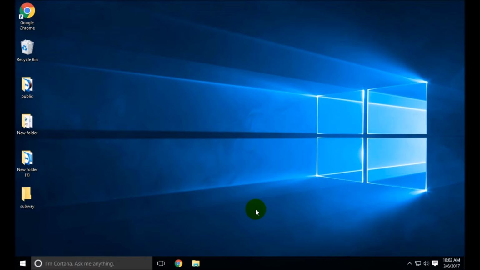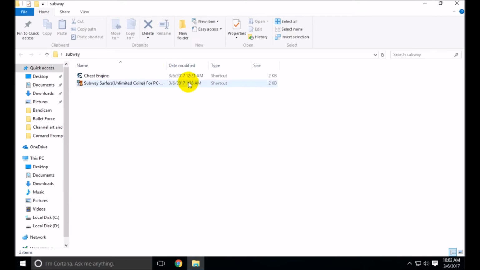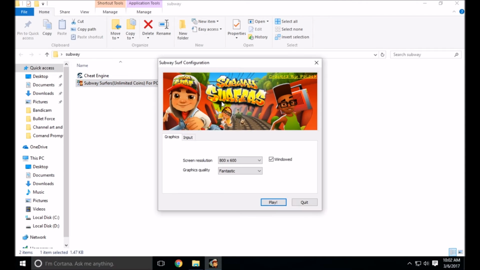Today I'm gonna show you how to hack Subway Surfers on your computer. You just have to download Subway Surfers and an app known as Cheat Engine. You can download it from the link given in the description. Now we just have to open Subway Surfers and Cheat Engine. Don't open Subway Surfers in full screen.